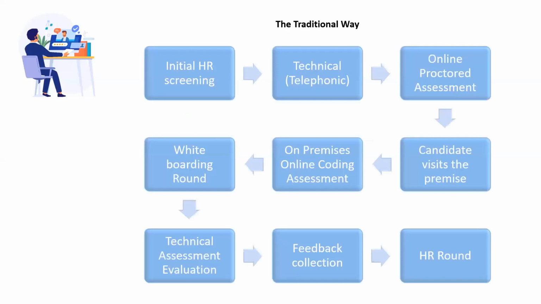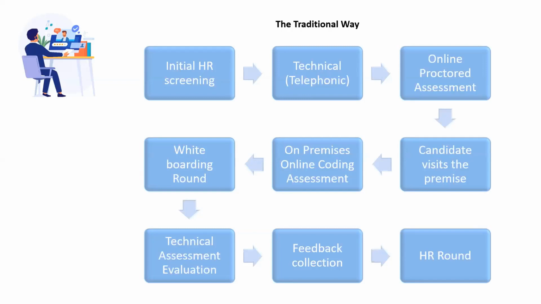So the traditional way, right? Initial HR screening happens in some organizations, and a technical telephonic round might happen. In some companies, they might directly invite all the candidates for an online proctored assessment. Once the shortlisting is done from either or both of these rounds, the candidate visits the premises. There might be an additional on-premise online coding assessment, just in case the organization only conducted a technical telephonic round but wanted to see an online coding assessment.